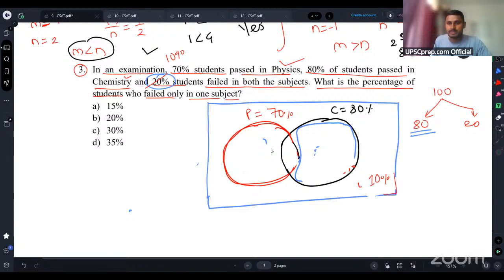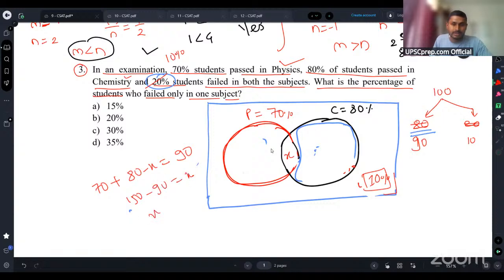Okay, see now, guys. Now again, I will consider X number of students have passed in both the subjects. Now, what will be the value of X? It will be 70 plus 80 minus X. Now, it will be 90 because failed students are 10%. So there will be total 90 students who have passed in at least one of the subjects and 10 students who have failed in both the subjects. Right. So the value of this will be what? It will be 80 plus 70, 150 minus 90 will be equal to X. So X ka value will be 60.